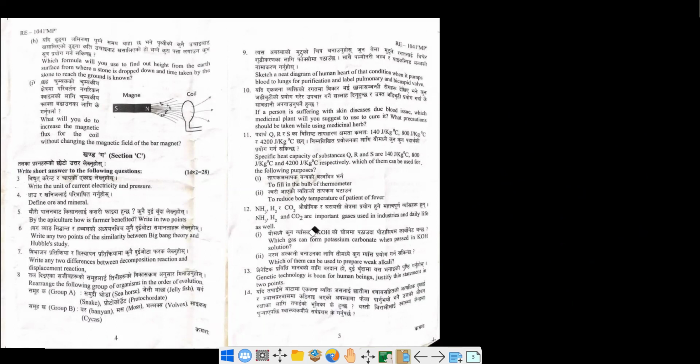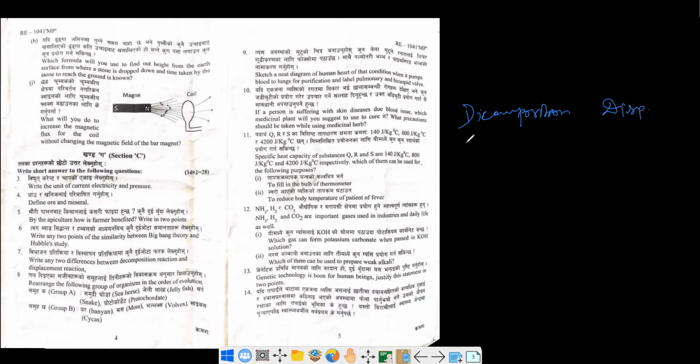And next is difference between decomposition, विभाजन प्रतिक्रिया र विस्थापन. Okay, decomposition and displacement.